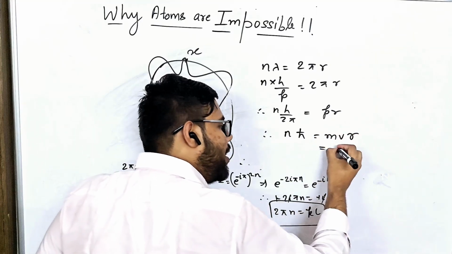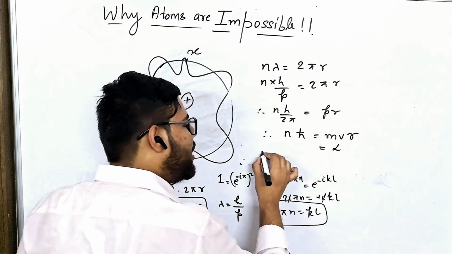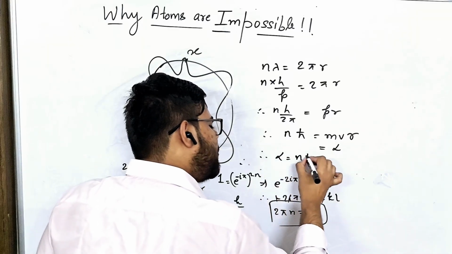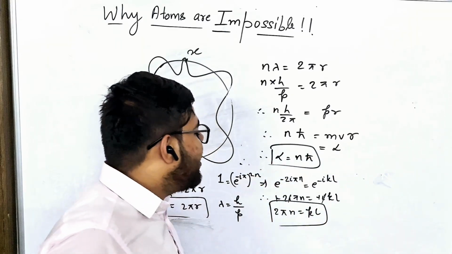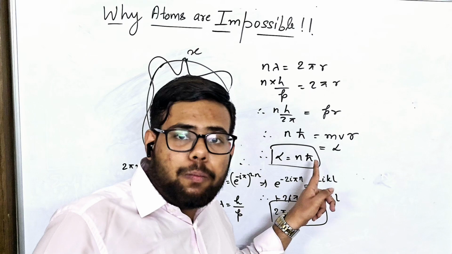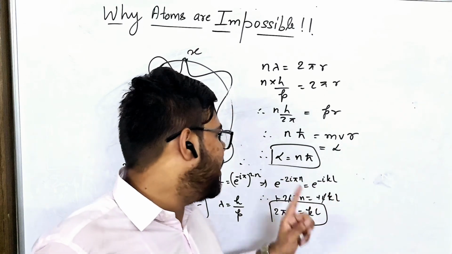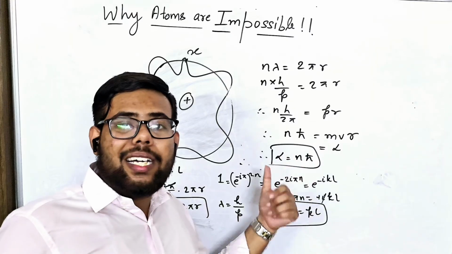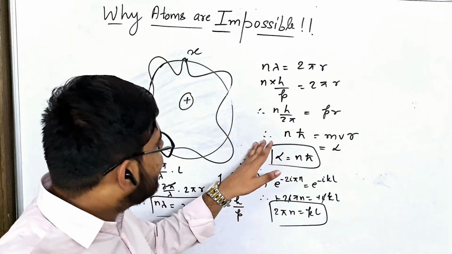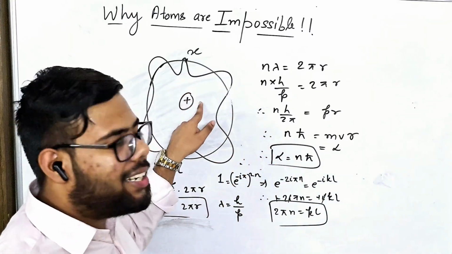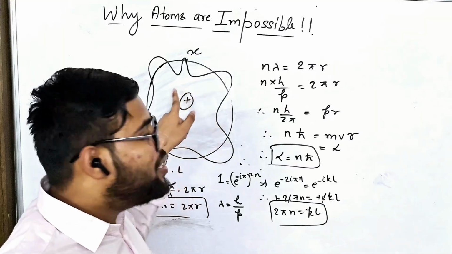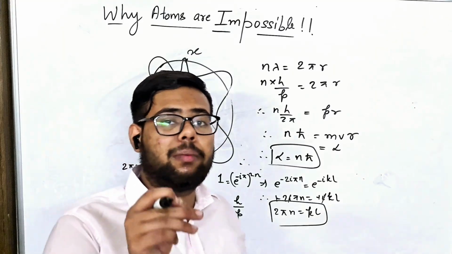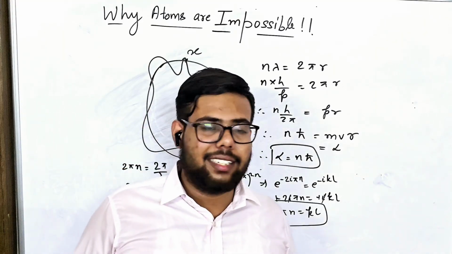And what is mvr? mvr is equal to angular momentum. Hence angular momentum is n h bar, where n is the orbit number and h bar is h by 2 pi, right? So it means that angular momentum is quantized, and due to this the electron won't fall into the nucleus.